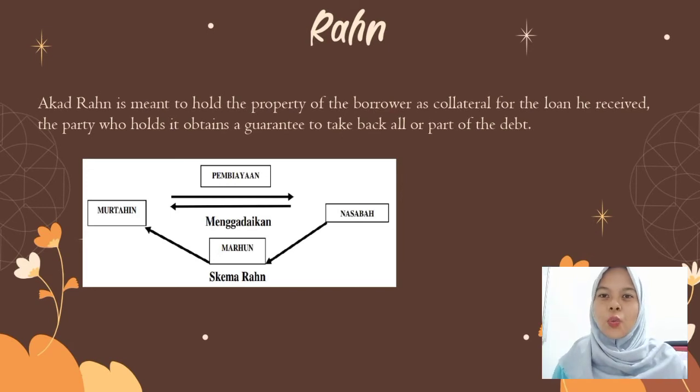The difference with ordinary pawns is that in rahn the customer is not charged interest. But what is collected from the customer is the cost of care, maintenance, and appraisal fees, which is collected and determined at the beginning of the agreement. Meanwhile, in an ordinary pawn agreement, the customer is also charged with loan interest, which can be accumulated and multiplied.